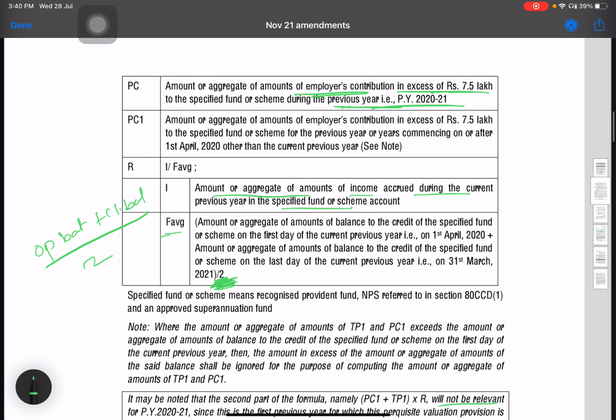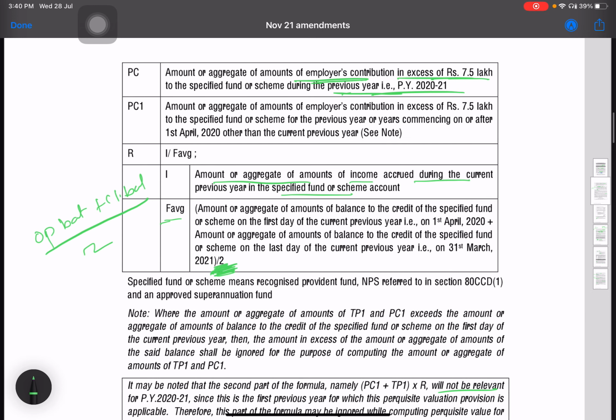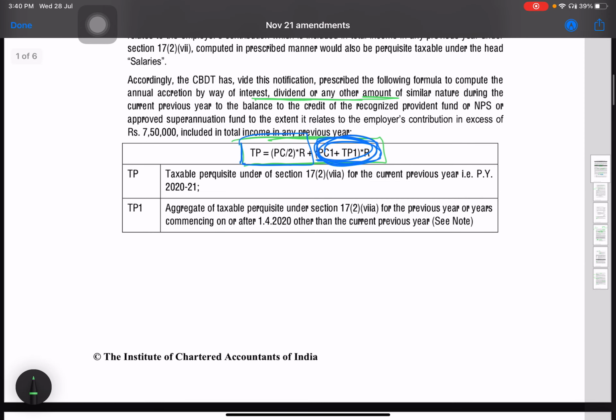Okay, so R is I divided by F average. I is the value of total income accrued, and F average is the value of opening balance plus closing balance divided by 2. Okay, so we are done with the half formula.